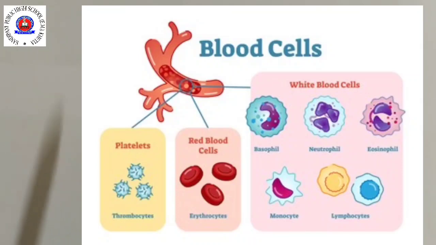Plasma क्या होता है? The liquid part of blood is called plasma. The liquid part or fluid part, that is called the plasma. RBC क्या होती है? Red blood cells carry oxygen from the lungs to all the cells of the body, so that is called the RBC. Next, WBC. WBC क्या होती है? White blood cells fight infection and protect us from disease. White blood cells are called soldiers of our body.